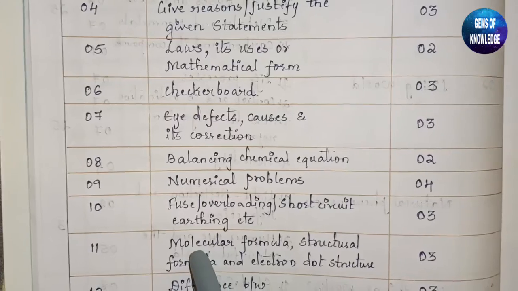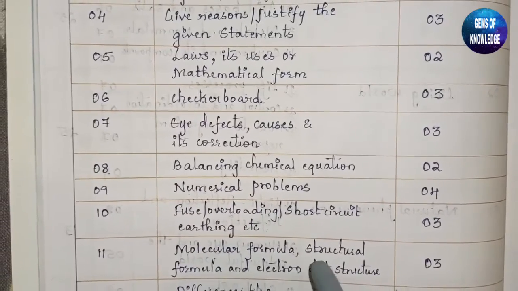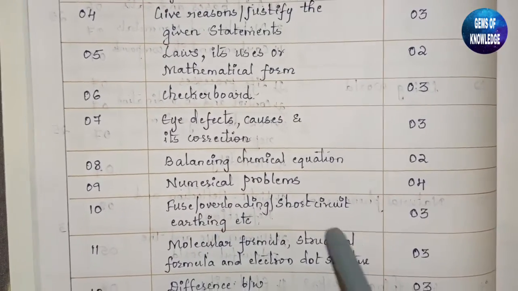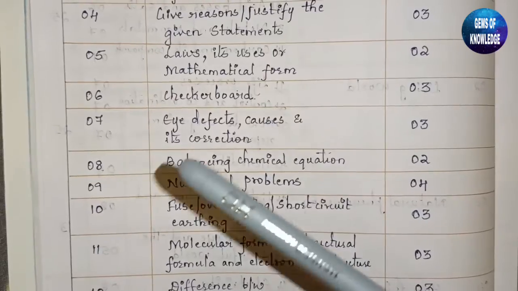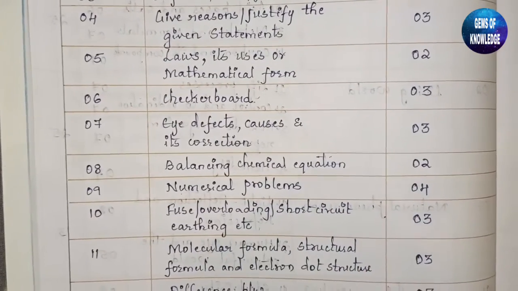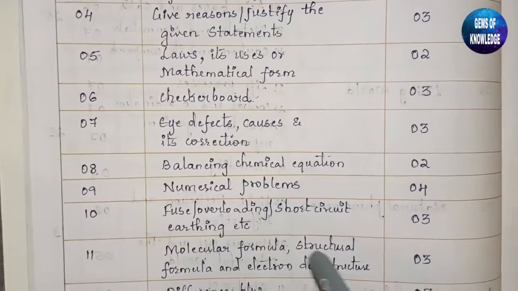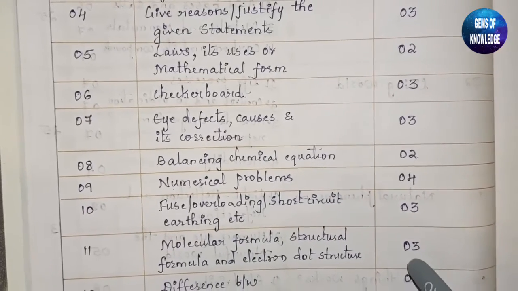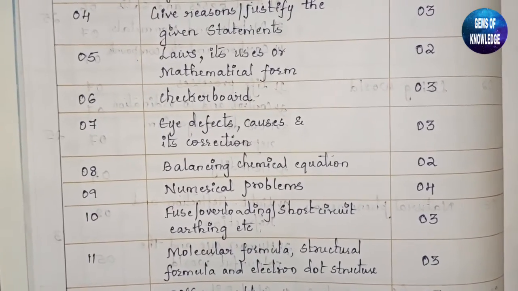Okay, then molecular formula, structural formula and electron dot structure from carbon and its compounds. We are having 3 types of compounds, alkanes, alkenes, alkynes, then the functional group. So all those we can expect are good for 3 marks. 3 structures we can expect.